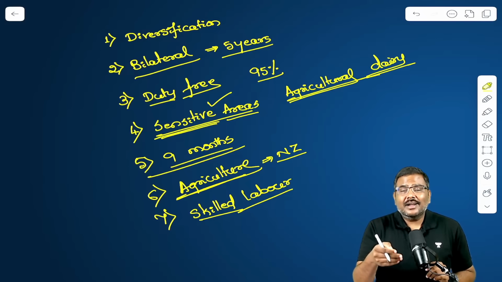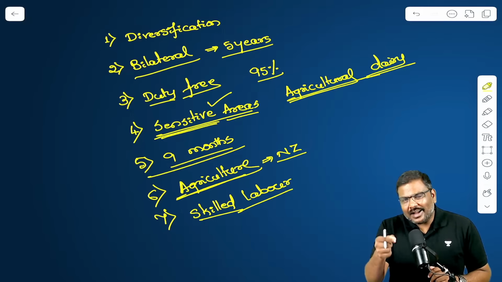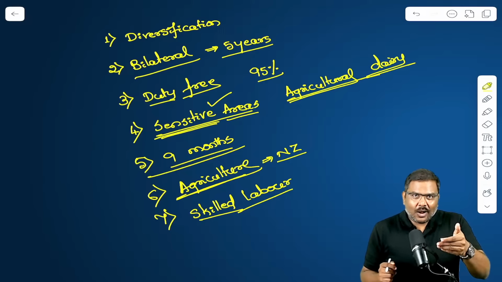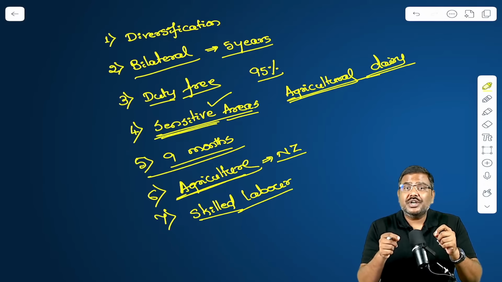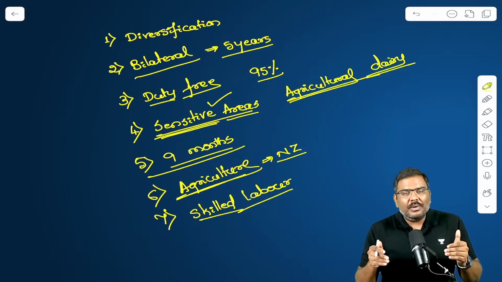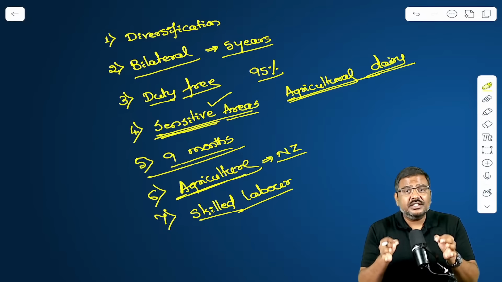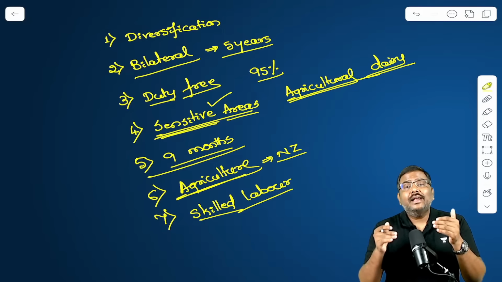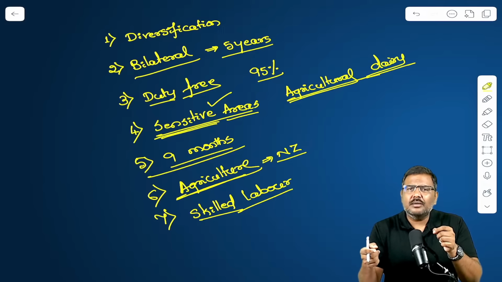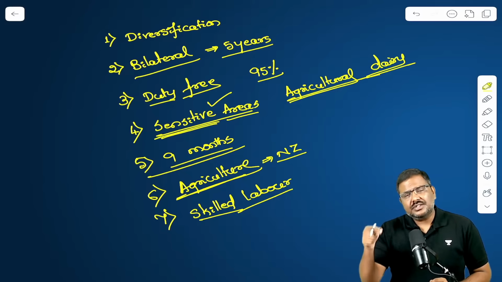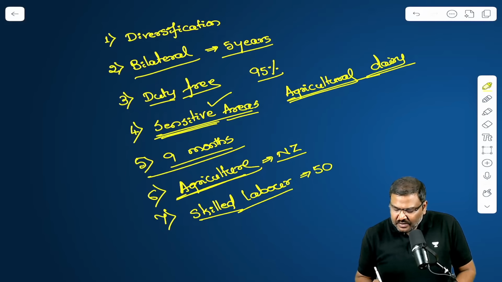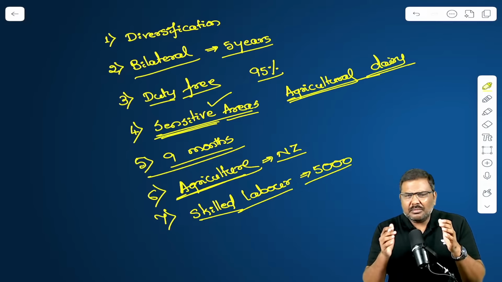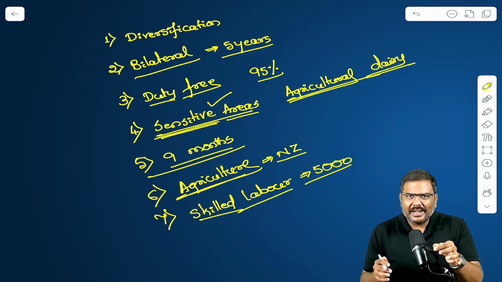For example, take the agreement between India and Oman. Take the agreement between India and UK. And now take the agreement proposals between India and New Zealand. There will be one provision associated with movement of skilled labor, because globally there are multiple countries which are facing a shortage of skilled labor. India has a huge amount of surplus skilled labor that they want to export to many countries now, including New Zealand. According to the provision, 5,000 visas at any point of time will be issued to Indians, which will help movement of skilled labor into New Zealand.